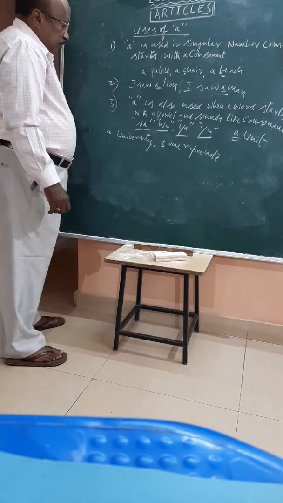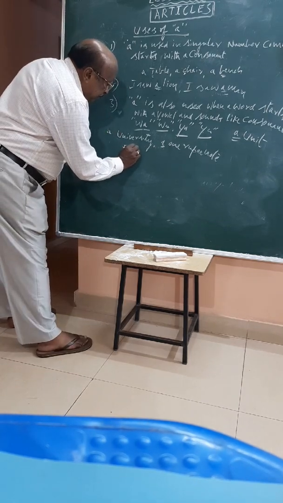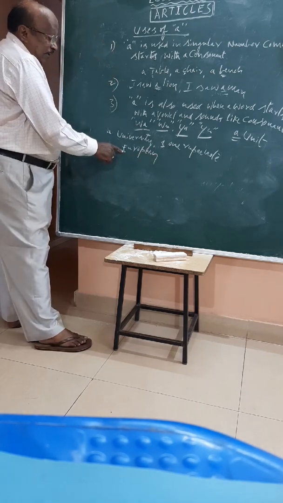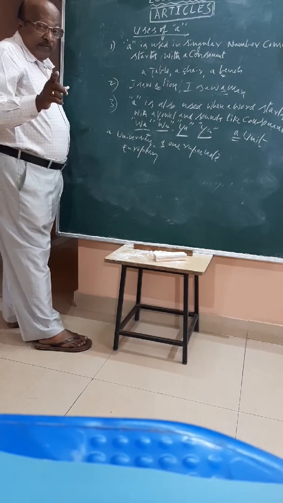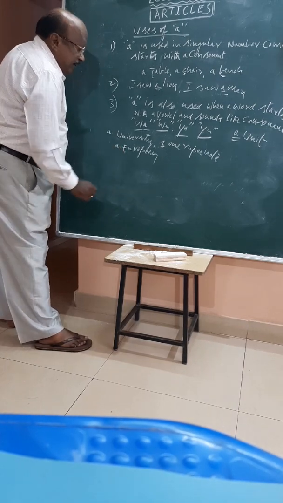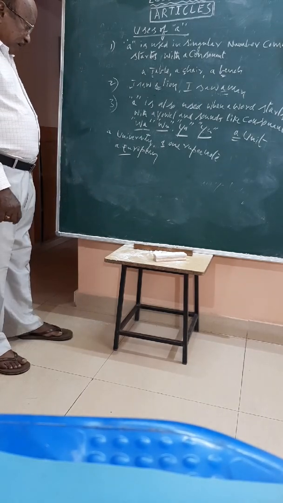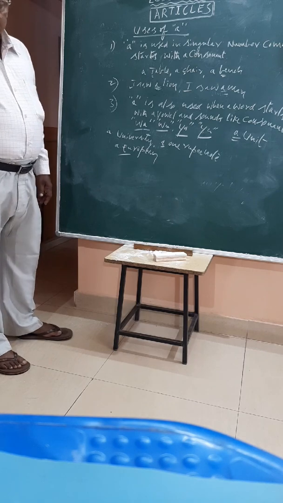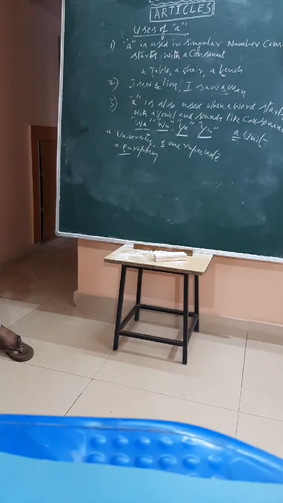Next, unit, university, European. You see, the first letter is E, but "EU" sounds like "you". You are using a consonant sound. Therefore, you have to use "a" here. A European. A university, a 1 rupee note, a European. All these things start with a vowel and sound like a consonant. I will see if there is another example.